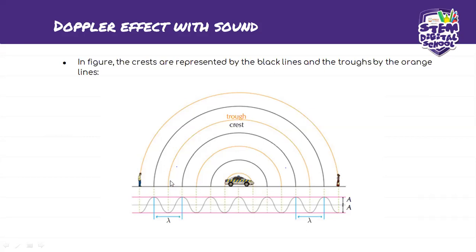Depending on the position of the car, these two observers will not hear the same sound. As the car moves away from this observer, the pitch becomes low. But as it moves towards this observer here, it becomes louder and louder.